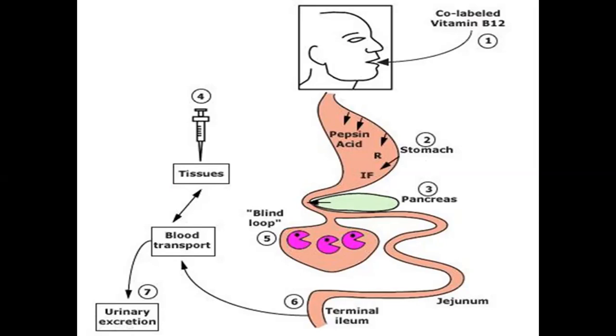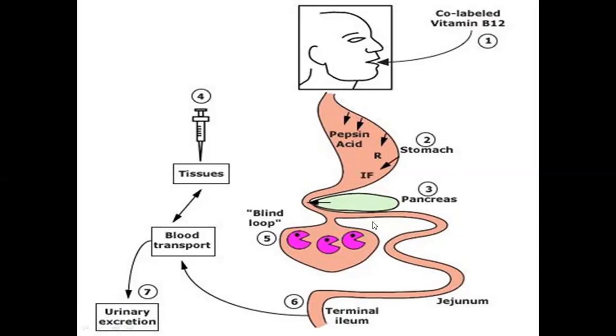That can be tropical to non-tropical sprue to tuberculosis involving this area, and in some conditions there is a resection of the terminal ileum, so it is not absorbed. So I am going to repeat it. When you give radiocobalt vitamin B12 and at the same time you inject vitamin B12 and you check the urine, if the urine has this radio-labeled cobalt, that means there is no pathology in all these systems. But if you find that there is no urine excretion of the radio-labeled cobalt, it means there is some pathology.